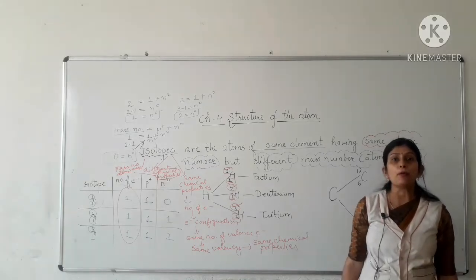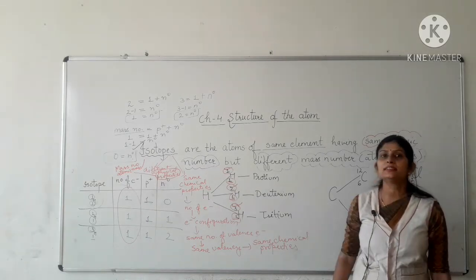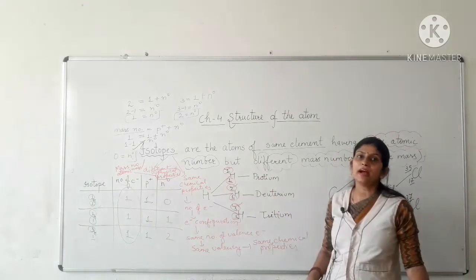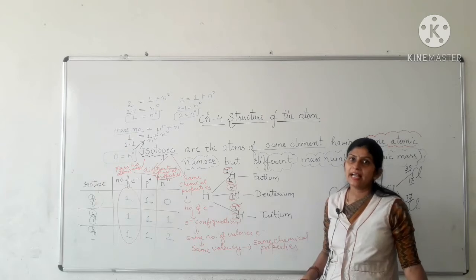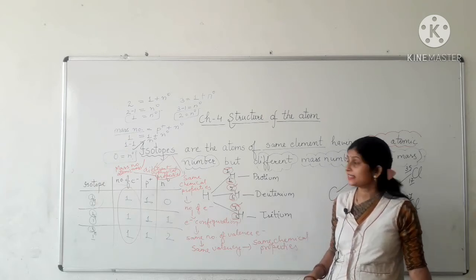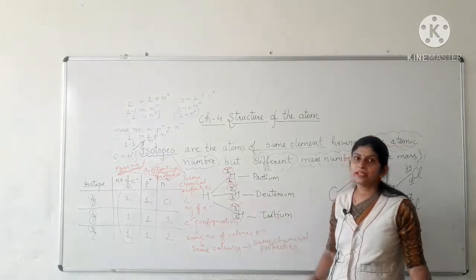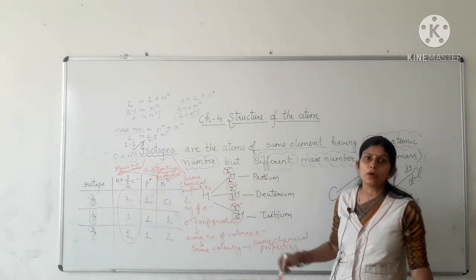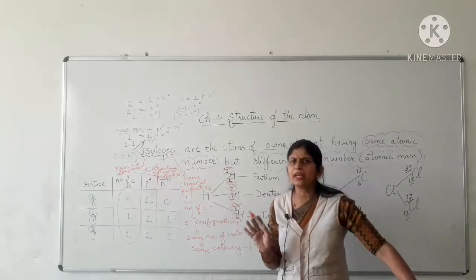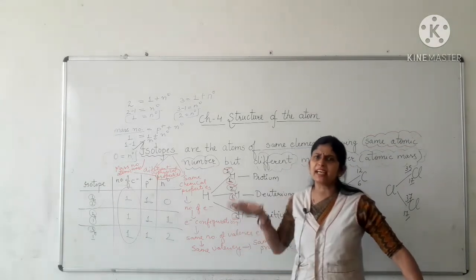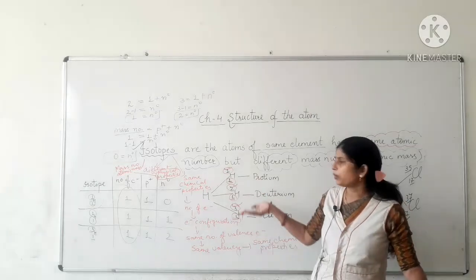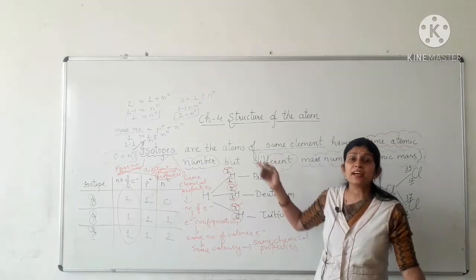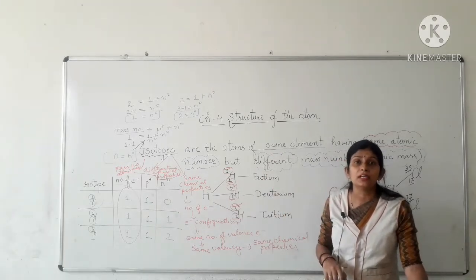Now there is an important question in regard to these isotopes. What is that? See, there are three types of hydrogen atoms found in nature having different atomic masses, 1, 2, 3, but the same atomic numbers, 1, 1, 1. So there will be no issue in regard to atomic numbers, because they have the same atomic numbers, but they have different atomic masses, 1, 2, 3.